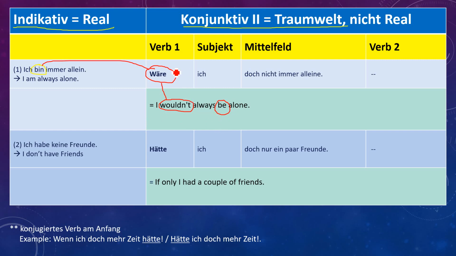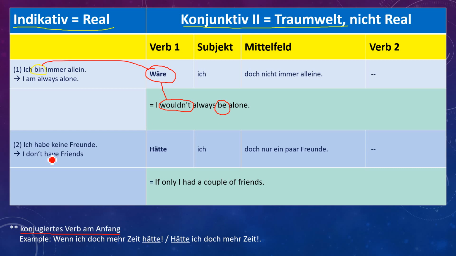Now the second thing that you must understand is that the verb is at position number 1. Here you can see verb 1. In the note section, you can see conjugated verb Anfang. So the conjugated verb is at the starting. This is also the way we can write our Konjunktiv verb.